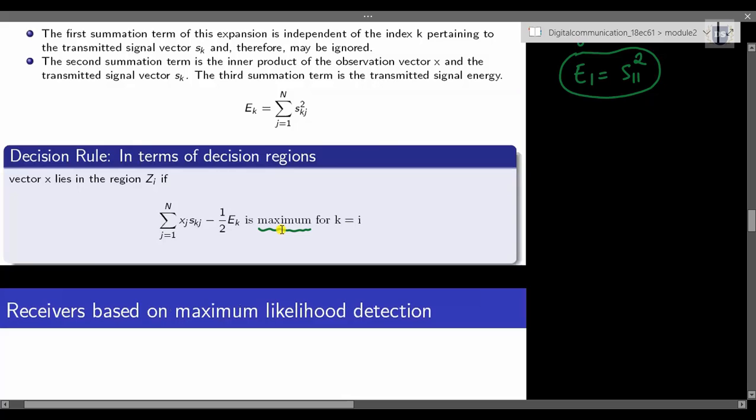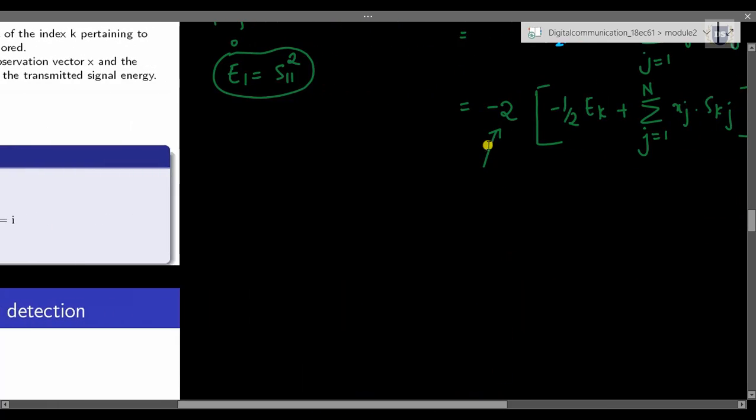So I hope you got why this has been again changed to maximum. It has been changed to maximum just because of this minus 2 term.